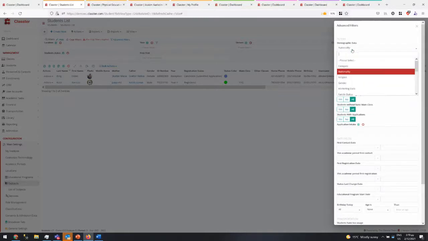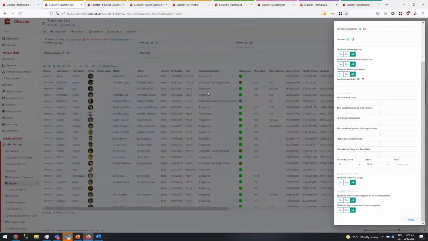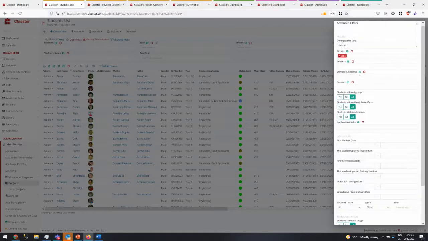You can do the same with other things like religion, gender, find all females, males, and you get them here. So you can see in the school where all the males are. There are 220 entries.